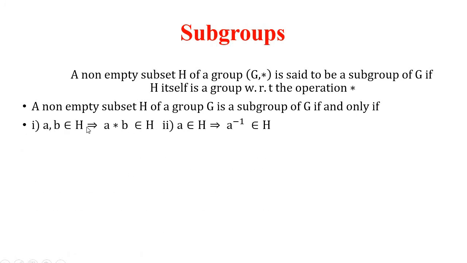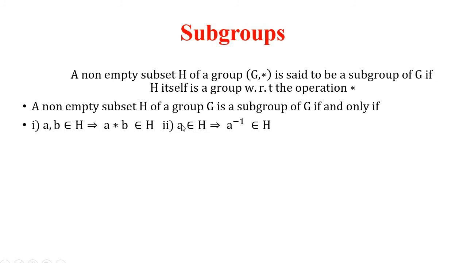conditions. For all A, B belongs to H implies that A star B belongs to H. That means the closure law must be satisfied. A non-empty set H we have taken, and let A and B be two arbitrary elements of H. If it implies A star B belongs to H, and A belongs to H implies A inverse belongs to H. Every element must possess an inverse.